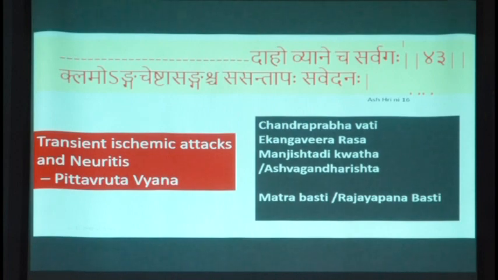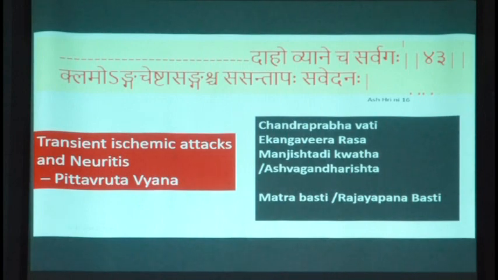The other treatment which I usually prescribe is Matra Basti or Rajayapana Basti. This also depends upon the patient's condition. If the patient is emaciated or physically weak and the ischemic neurological deficit seems to be persisting, then I prefer Rajayapana Basti. If it is the other way, Matra Basti is prescribed, and there too we can have a significantly satisfactory outcome. I am not saying that every patient of that category can be cured with only our medicine. There are certain limitations, and those limitations can be identified only by follow-up. There is no other way of identifying those limitations prior to that.